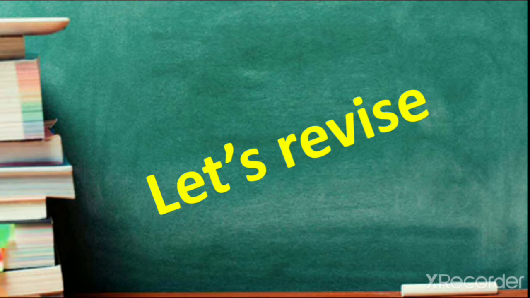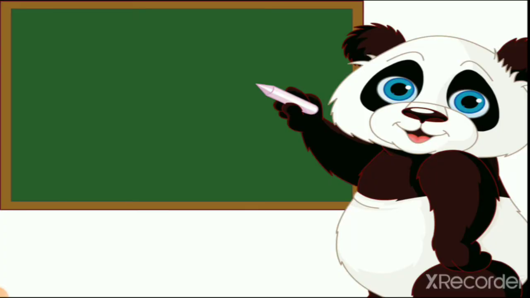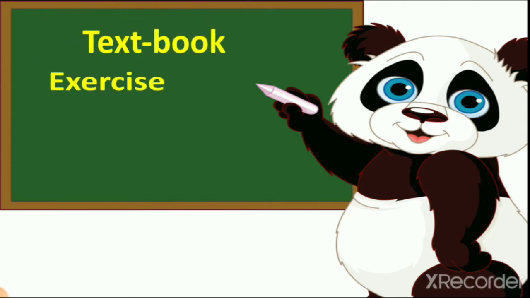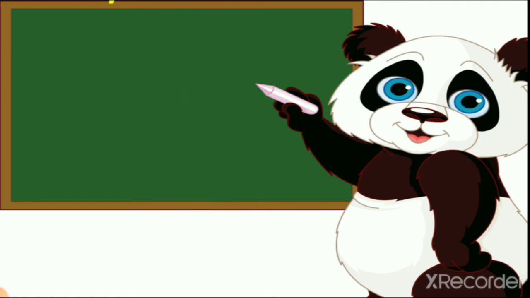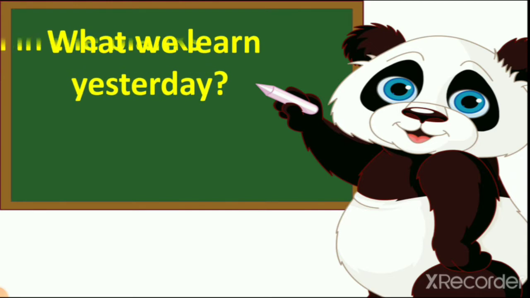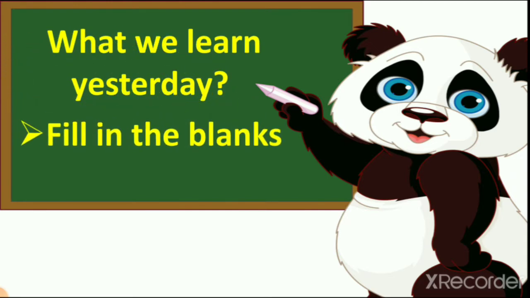We also learn that some animals we keep with us and we make their home, like horse lives in a stable, cow lives in a shed, and dog lives in a kennel, and many other animals which we keep with us. We learn all these things in lesson number 6. In the previous lecture we learned the textbook exercise. First we revise which exercise we learned. We learned yesterday fill in the blanks and true or false.